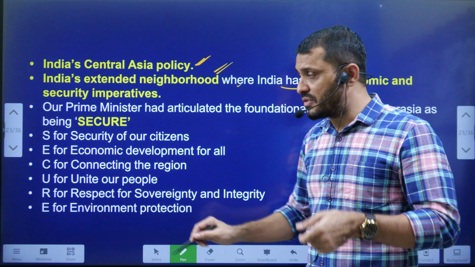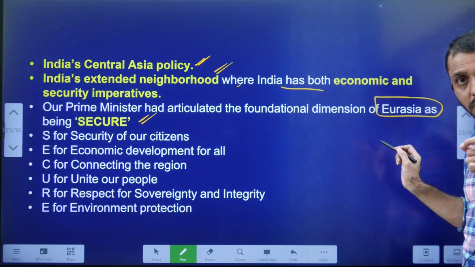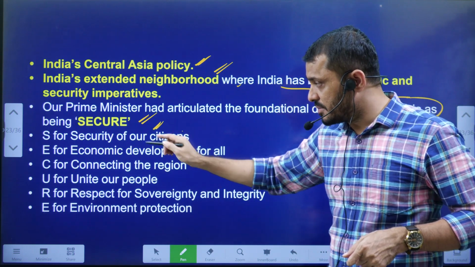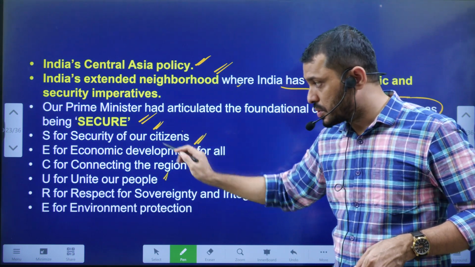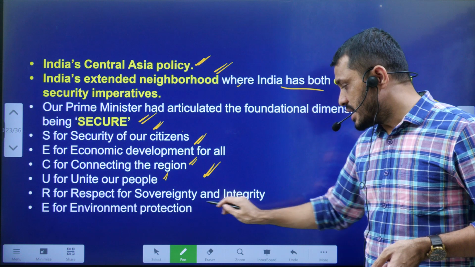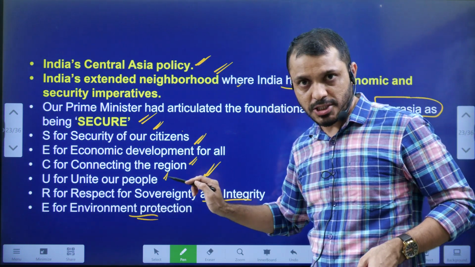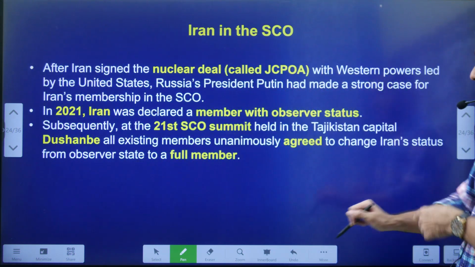And it is also a part of our SECURE. SECURE is related to India's relation with Eurasia. S stands for security. E stands for economic development. C, connecting the region. U, uniting the people. R, respecting the sovereignty and integrity of the member countries. And E, environmental protection. So it is a part of our SECURE initiative with respect to Eurasia.